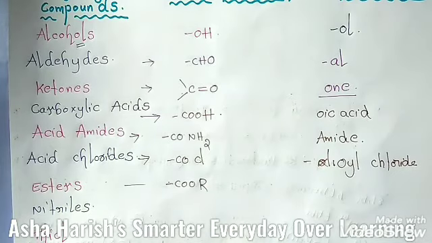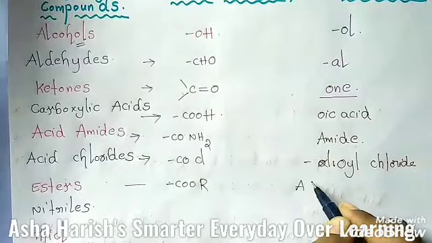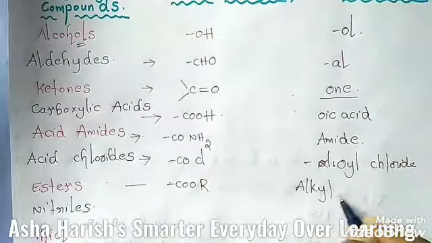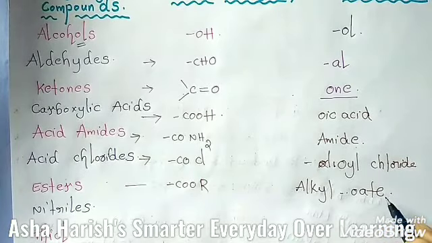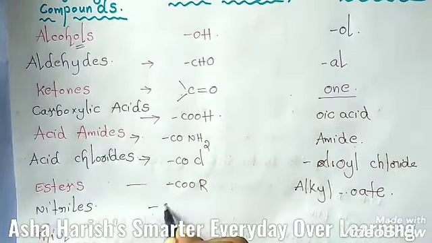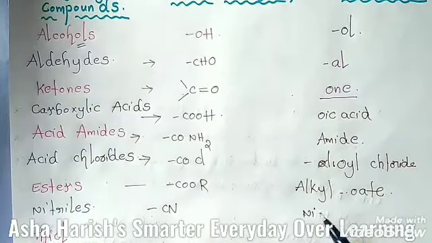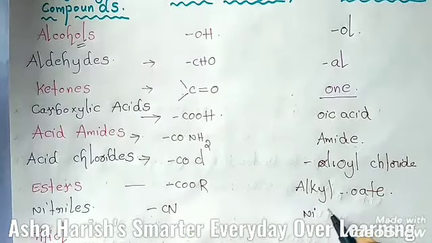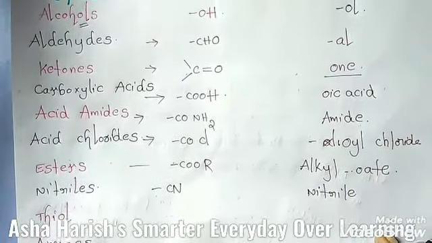You should write the functional group as COOR, and the secondary suffix is alkyl oate. Oate is for the esters group. And the next one is nitriles. Nitriles, if you find CN, that is the nitrile group, and you should write nitrile as the secondary suffix.